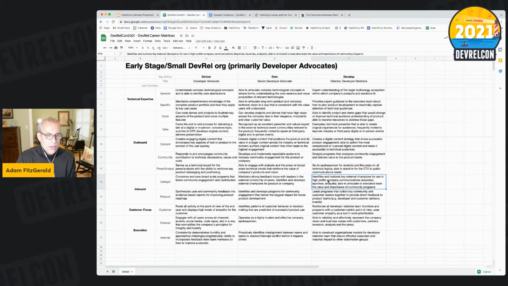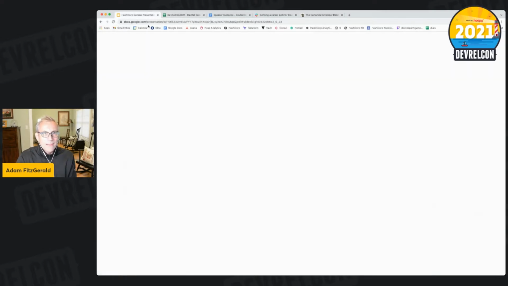Quite often, that function in itself winds up becoming an individual program inside of a large organization, and will probably be run by a program manager instead of being run by your DAs. But when there's only a handful of people in the DevRel org, everybody's kind of all hands on deck, and you don't have the headcount to spare to go get a program manager in order to do that. So this is very, very broad in terms of job functions in the columns, and very, very narrow in terms of the levels across. So if we go back to our presentation,